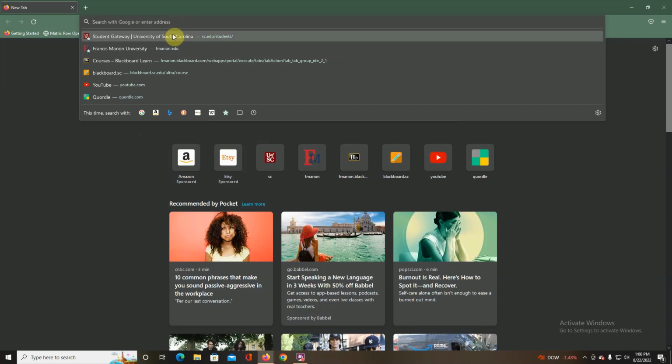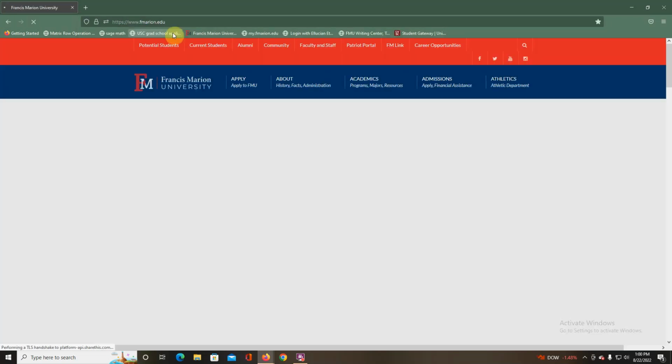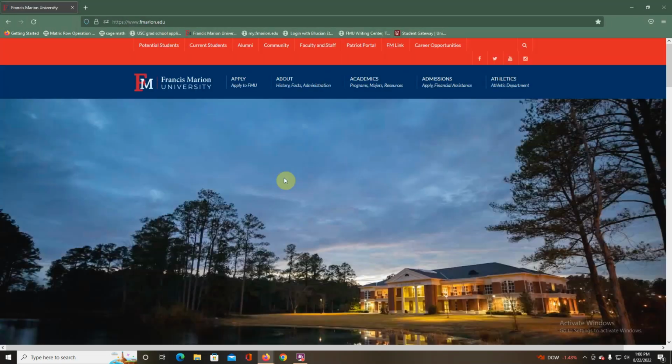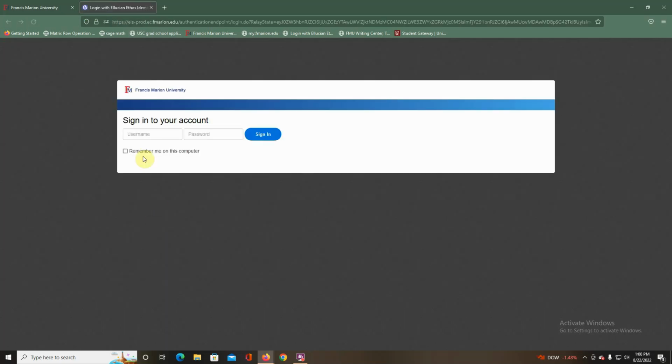If you don't know how to reach Blackboard, you can just go to Francis Marion's website, fmarion.edu. Then you can log into the Patriot Portal. If you don't have a username and password or you don't know what it is yet, you'll need to contact the help desk.